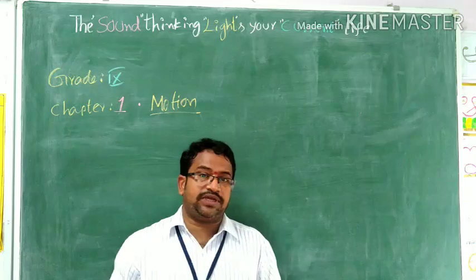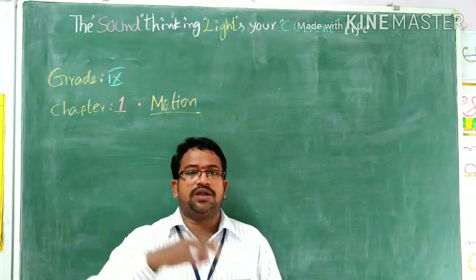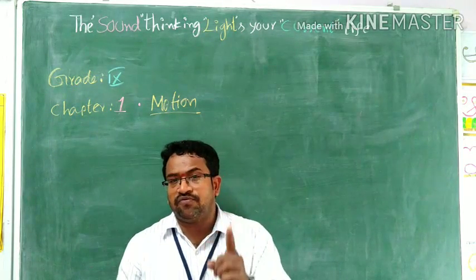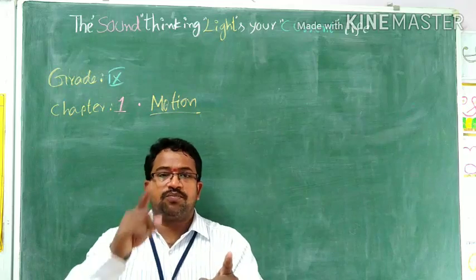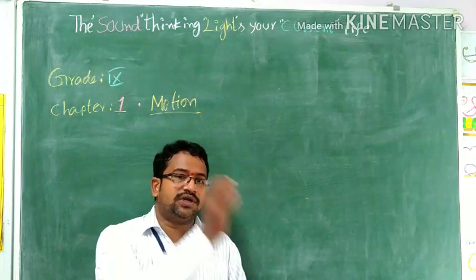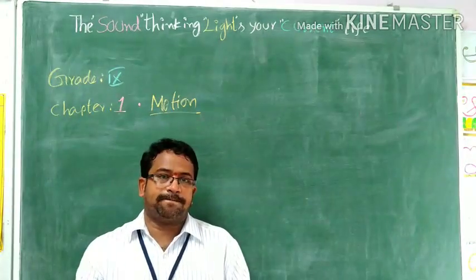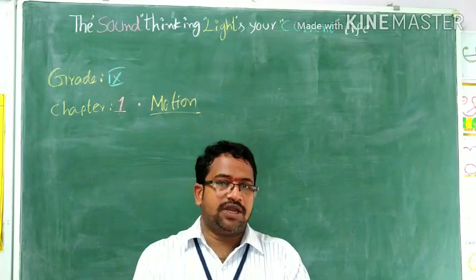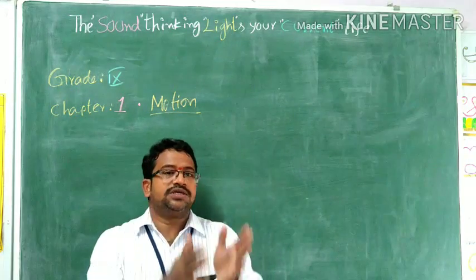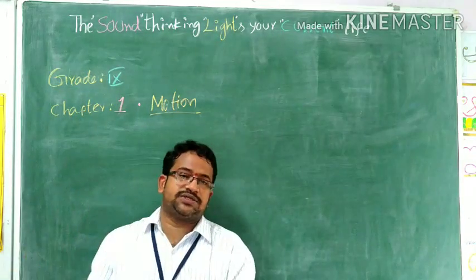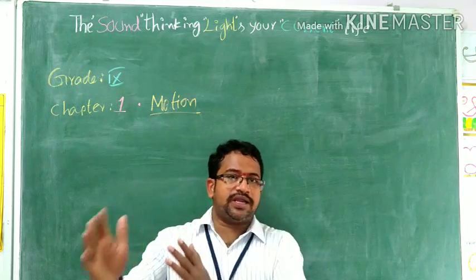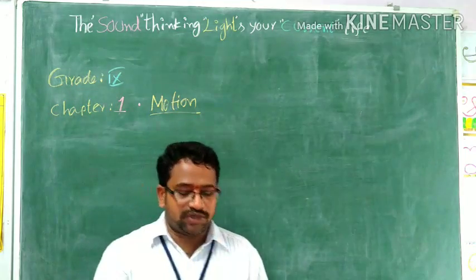Even though the train is moving, with respect to me, you are at rest. So if you want to define rest, we must use the relative words, motion and rest. If you want to define motion, you have to go for rest. So motion and rest, these two are relative terms.